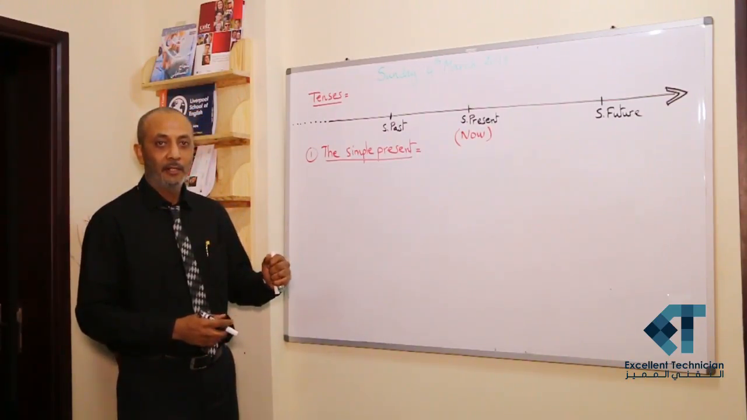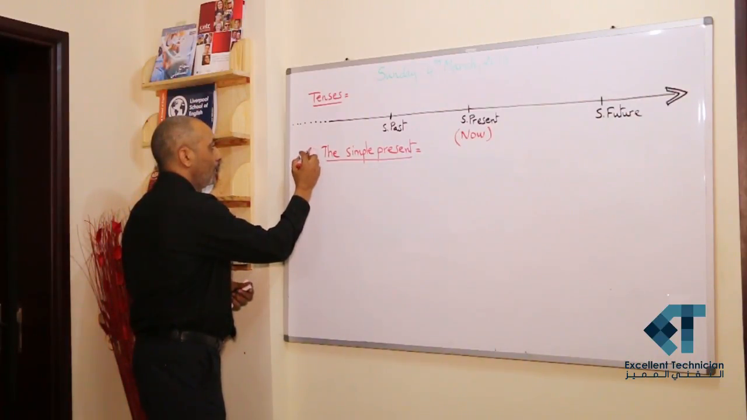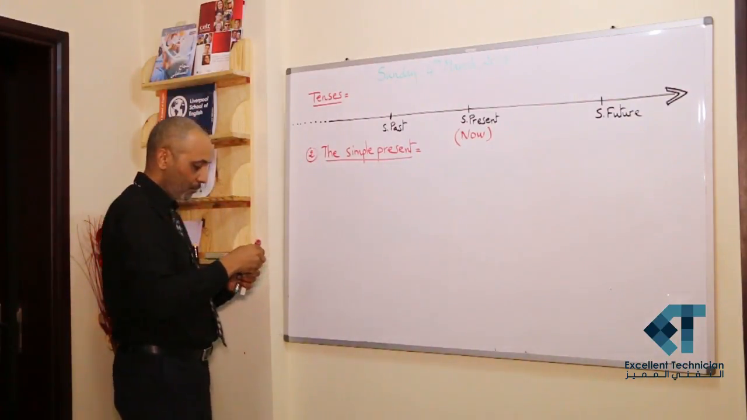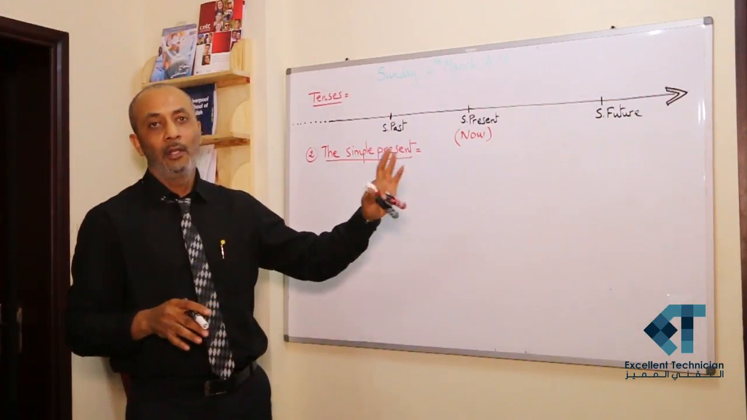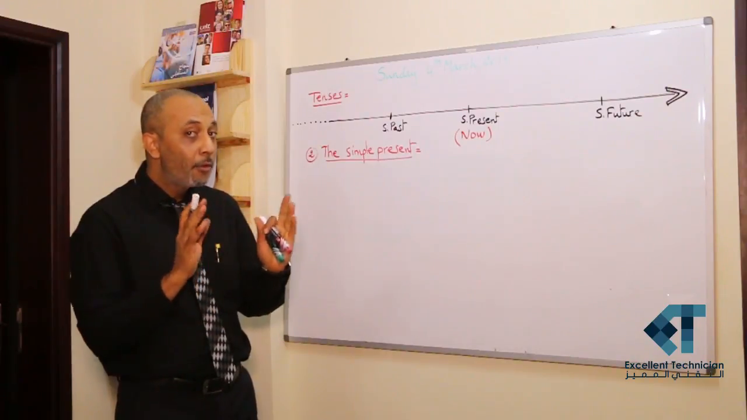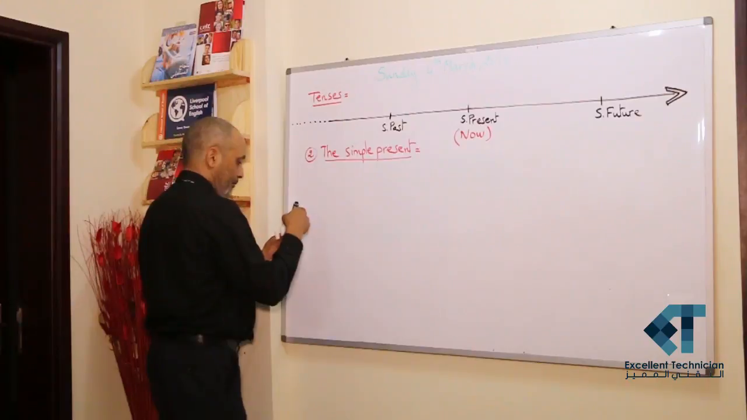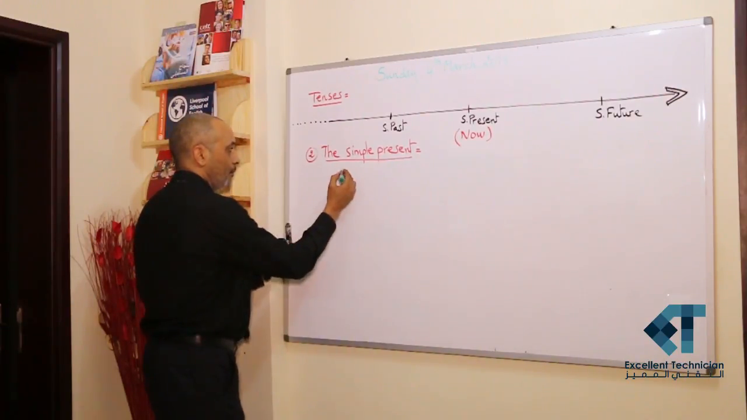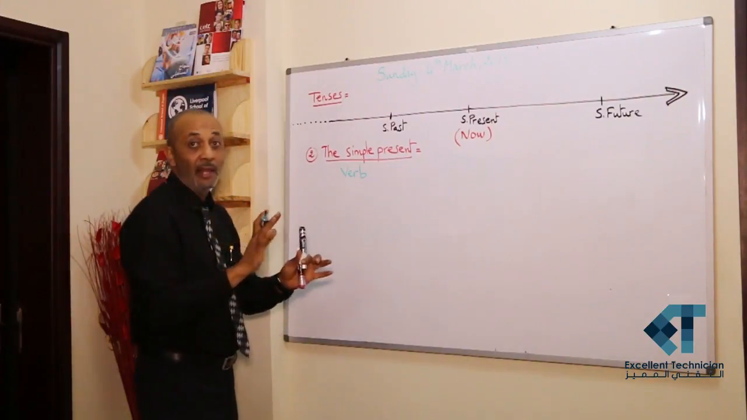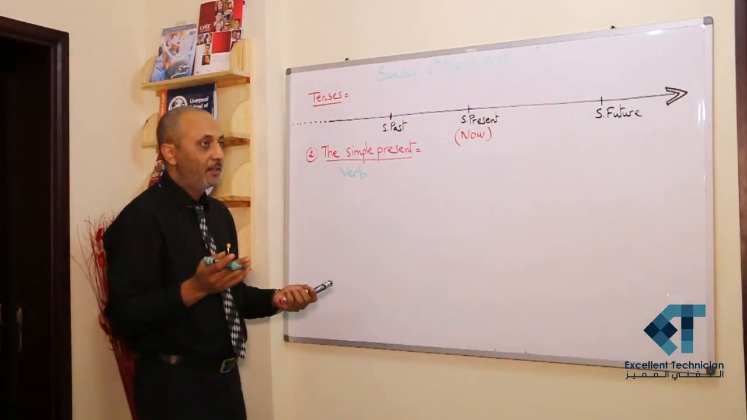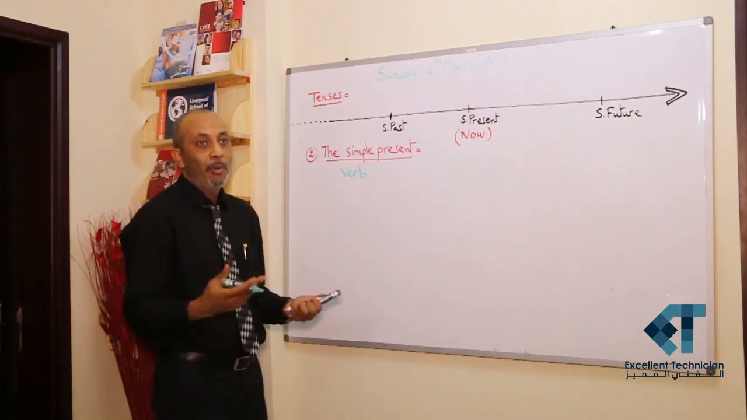Okay, the second part is the simple present. The simple present is the easiest tense in all English tenses. The rule is very simple. You just put the verb, and that's it. If I take, for example, verb to play, I say I play.